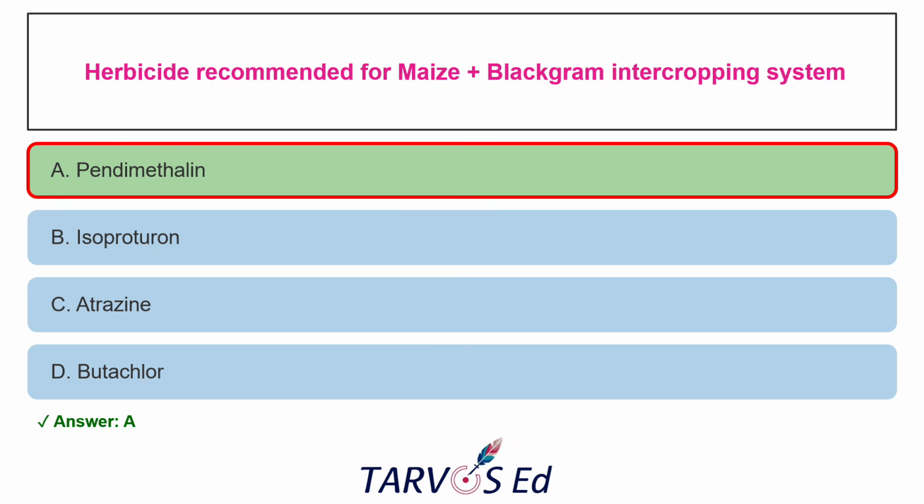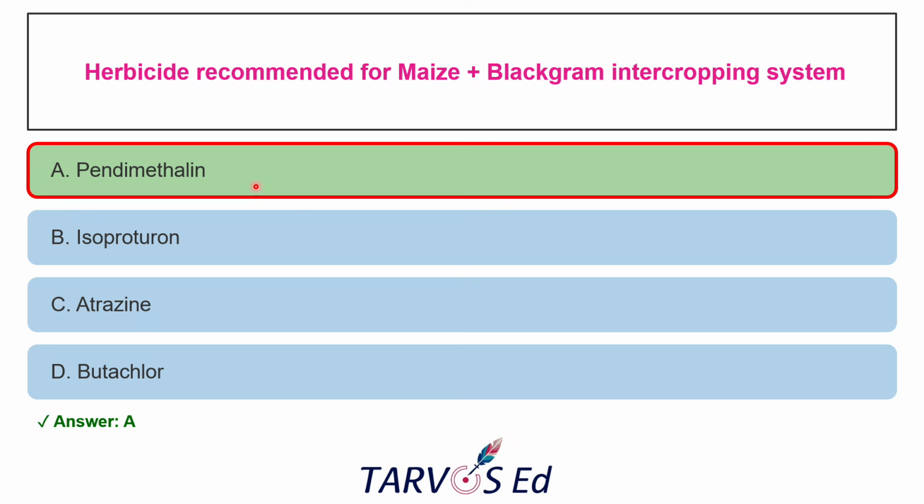And the question is, herbicide recommended for maize plus Blackgram intercropping system. So options given for this are pendimethalin, isoproturon, atrazine, butachlor. So the correct answer is pendimethalin because this is the pre-emergence herbicide specifically safe for both cereals as well as pulses. Okay, so when you are going for maize intercropped with any pulses like Blackgram, this particular herbicide can be